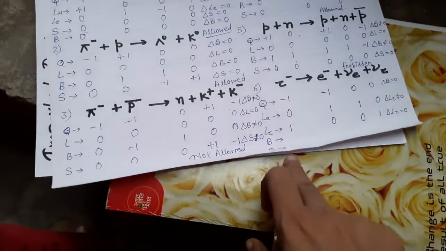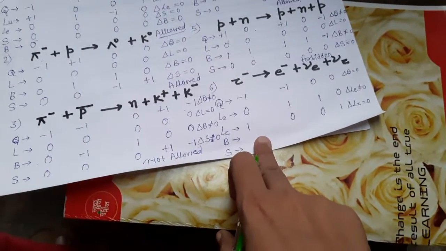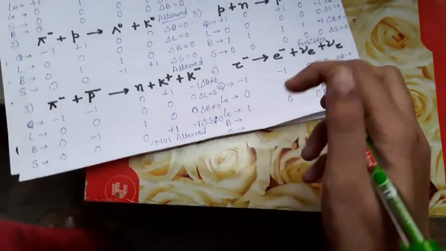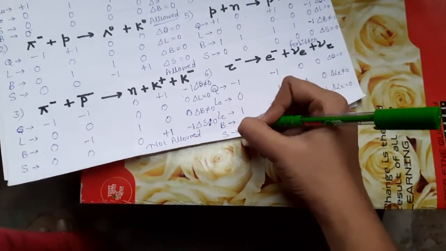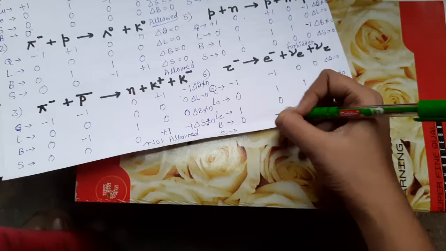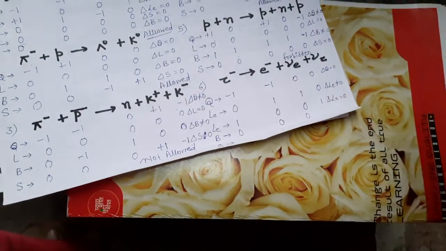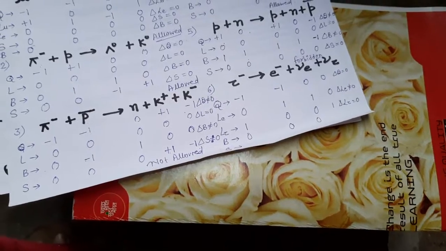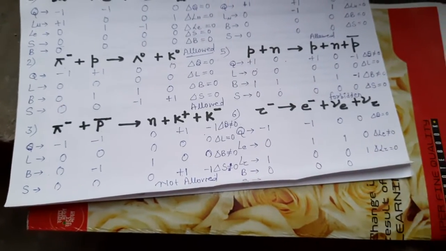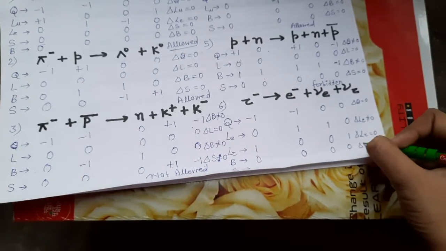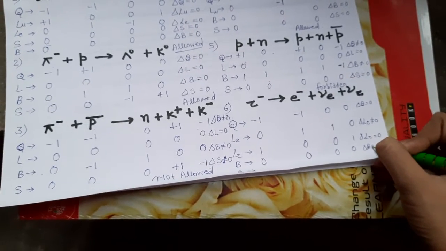Now check for baryon number. Is it a baryon? No. Is it a baryon? No. It is also not a baryon, and it is also not a baryon, so 0. So baryon number is conserved. Clear?